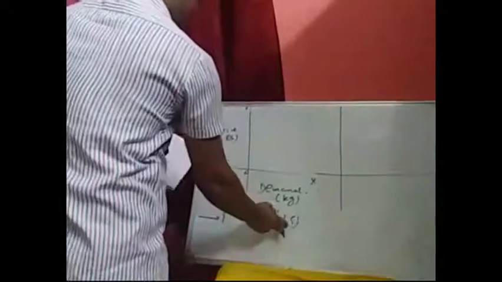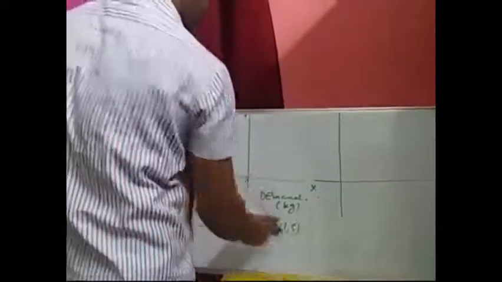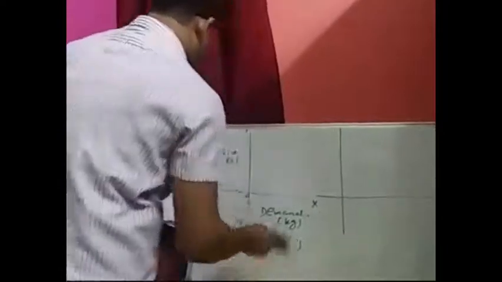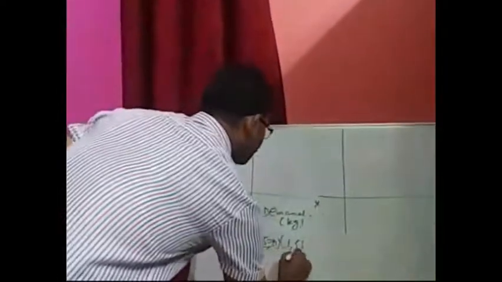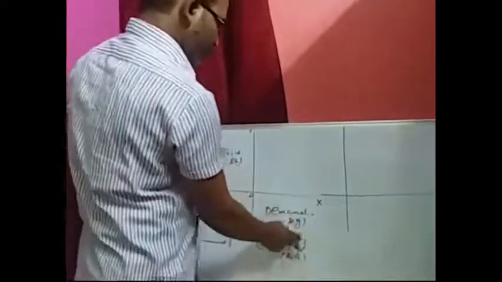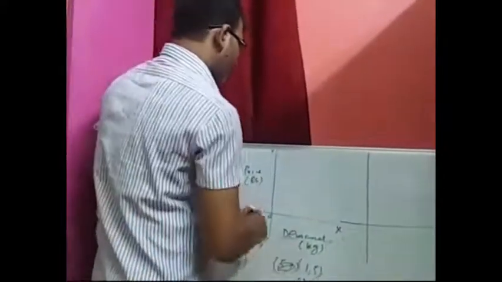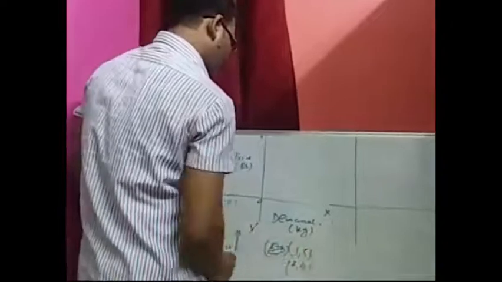So 1 is the 1 kg of commodity and 5 is the price. The coordinate point is 1, 5, and the next point is 2, 4. If I put these coordinate points in a two-dimensional graph, the individual demand curve arises.